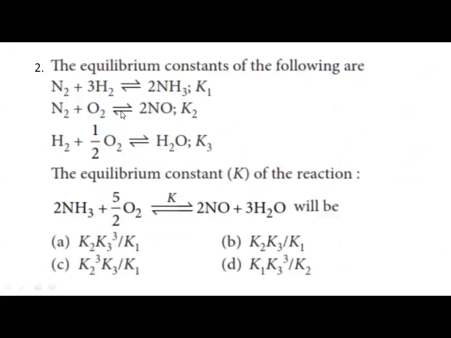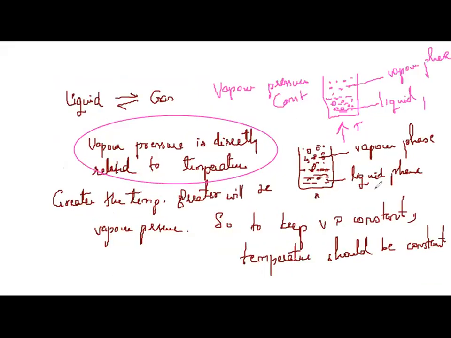Next question. The equilibrium constants of the following are: N2 plus 3H2 gives 2NH3, N2 plus O2 gives 2NO, H2 plus half O2 gives H2O. Equilibrium constant K of the reaction. So this is what equilibrium depends on, the stoichiometric calculations, correct?